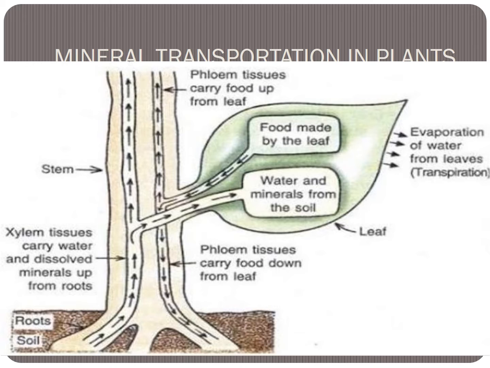See the picture, everybody. The stem has two tube-like structures: one is xylem, another one is phloem. Phloem tissue carries food.